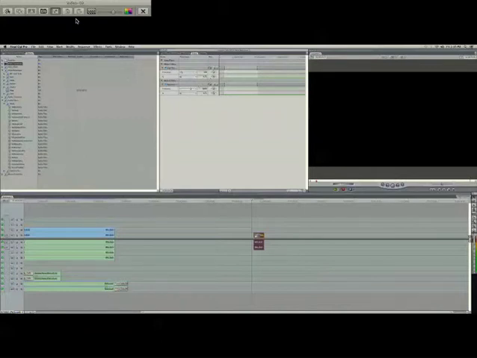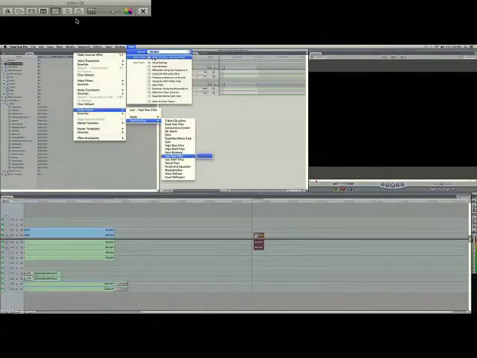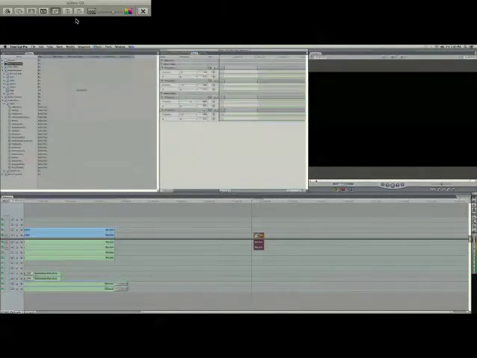And then what we want to do, funny enough, is add a low pass filter as well. So we want to find that right here. And then what we're going to do is set the low pass frequency to 2500.